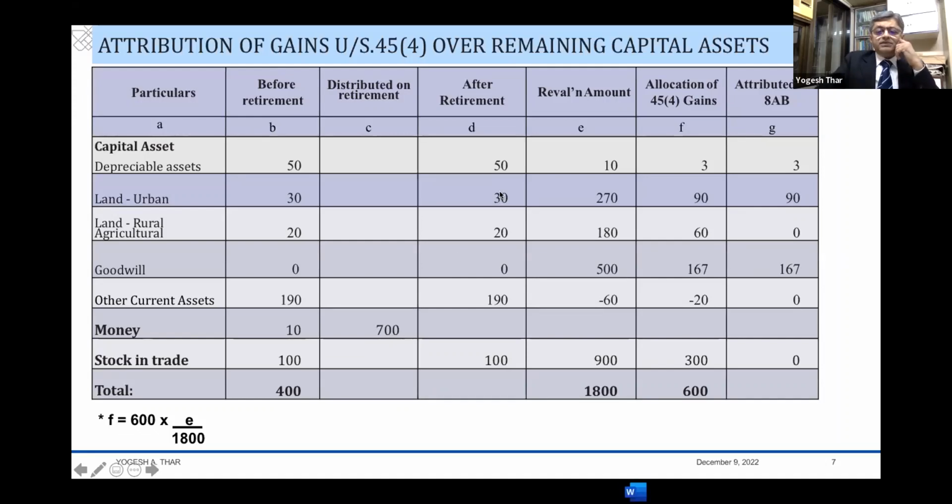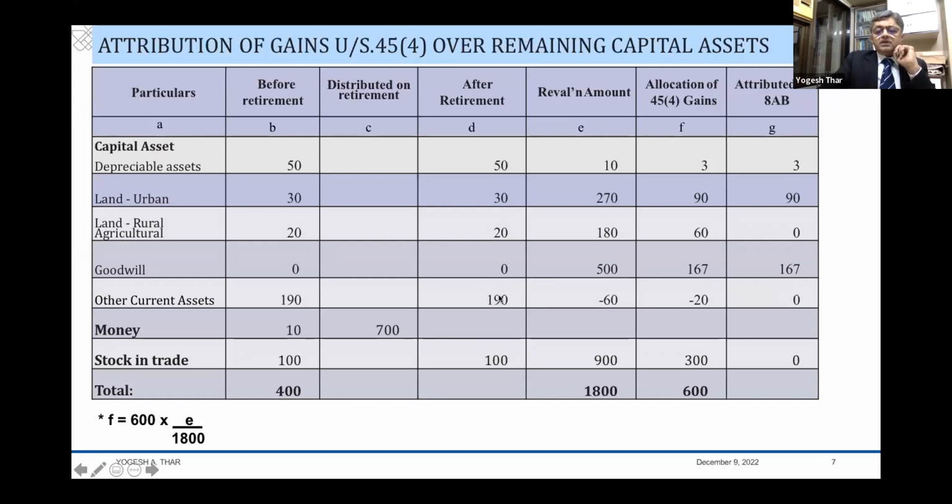And after retirement, therefore, the assets which are remaining. So what is the asset which is going? It's money. Now the attribution, we have to remember, will be on the assets which are remaining. So assets which are remaining are all the same except cash. All these assets are going to remain in the books of the firm, and therefore the attribution will happen to all these assets which are remaining.